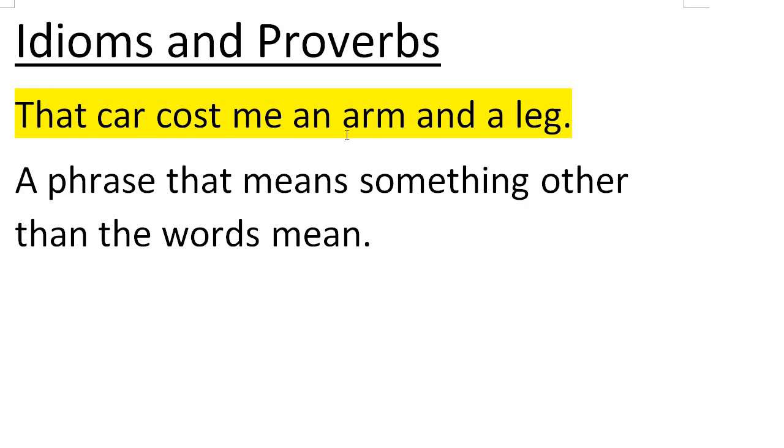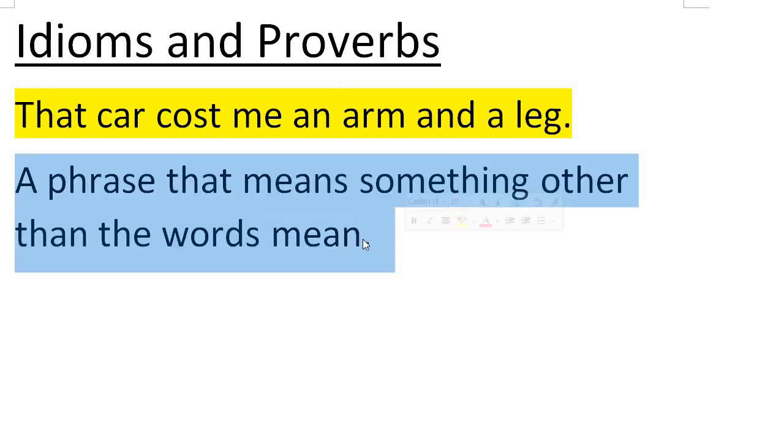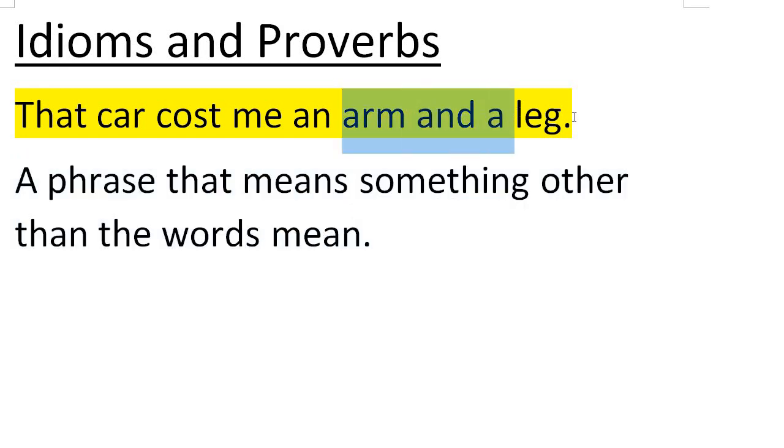Right? But we all know when we say it cost me an arm and a leg, that what I really mean is that the car was really expensive. Right. And you can kind of see the meaning there, because your arm and your leg are very important to you, and if you lose them, they're valuable. So it's a phrase that means something other than the words mean. The words mean an arm and a leg, but the idiom means expensive. Okay. Let's look at another one.